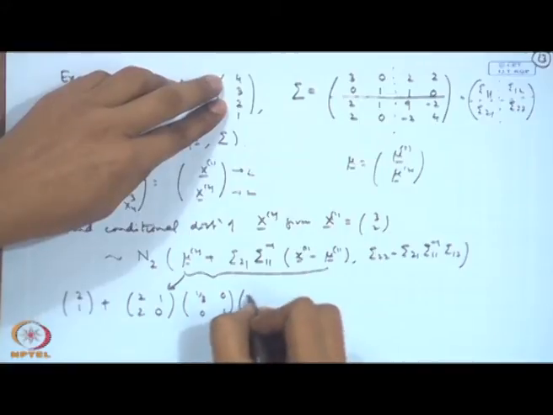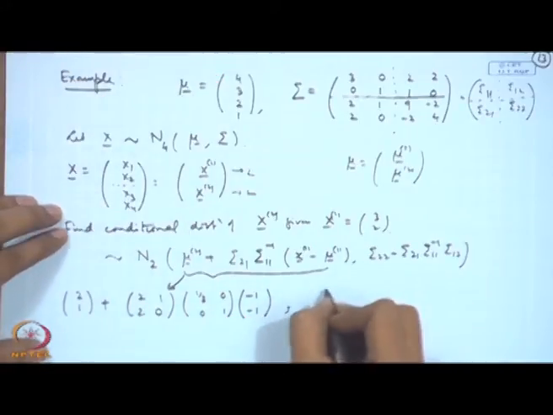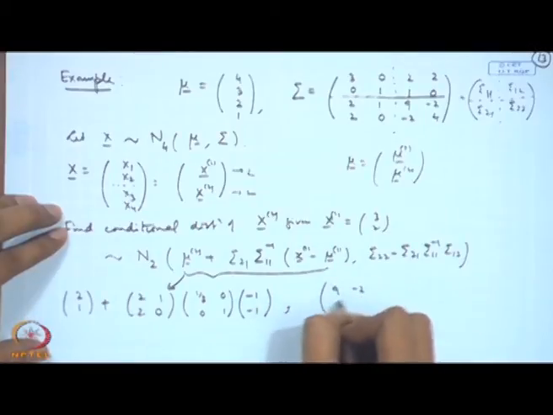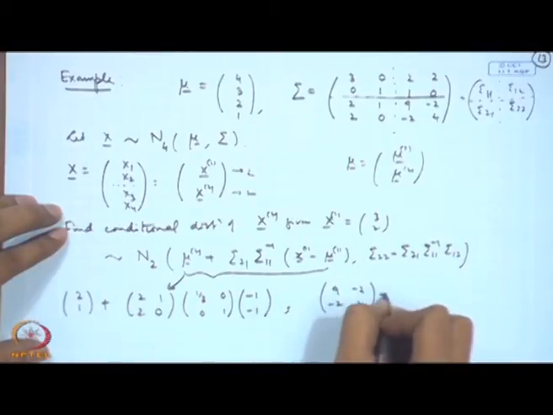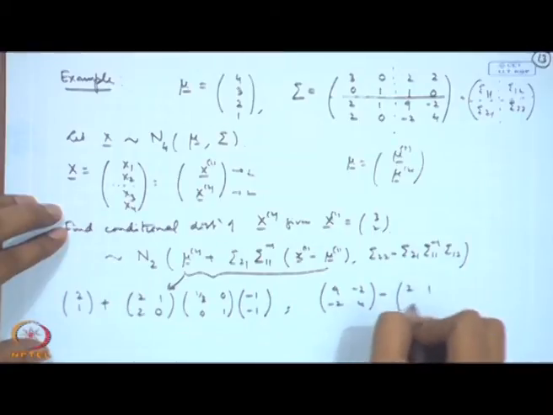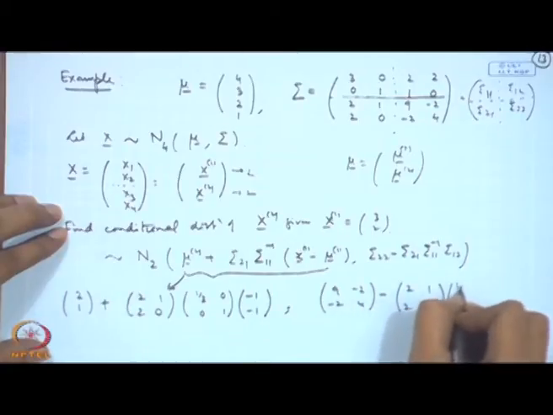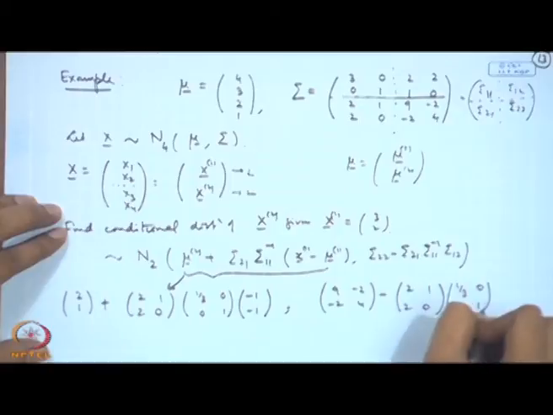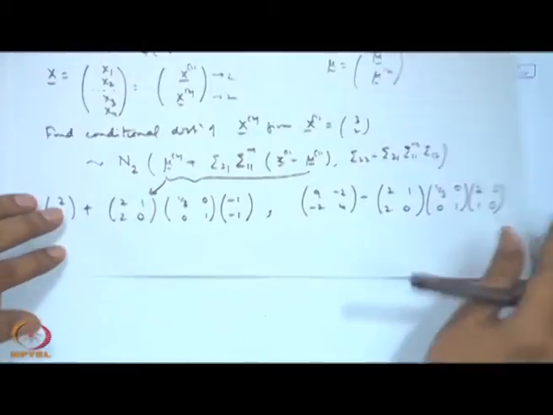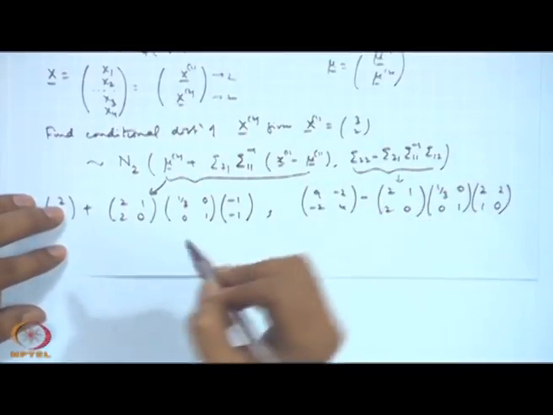So, that will become minus 1 minus 1, and here I will get 9 minus 2 minus 2 4 minus sigma 2 1, that is 2 1 2 0, sigma 1 1 inverse into sigma 1 2, that is 2 2 1 0. That is the dispersion term here.